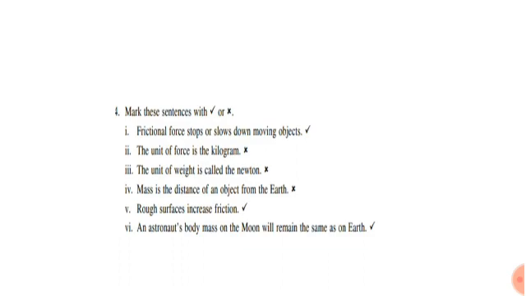The unit of weight is called the Newton. Cross. Mass is the distance of an object from the earth. Cross, because mass is the amount of matter in an object. Rough surfaces increase friction. Yes, so this statement is correct. An astronaut's body mass on the moon will remain the same as on the earth. Yes, so this statement is correct.